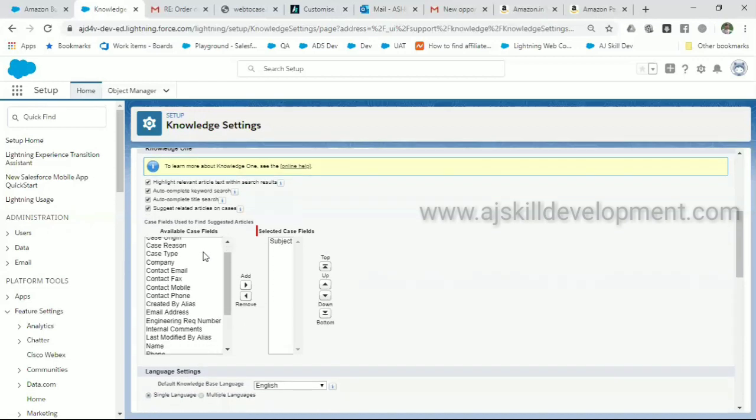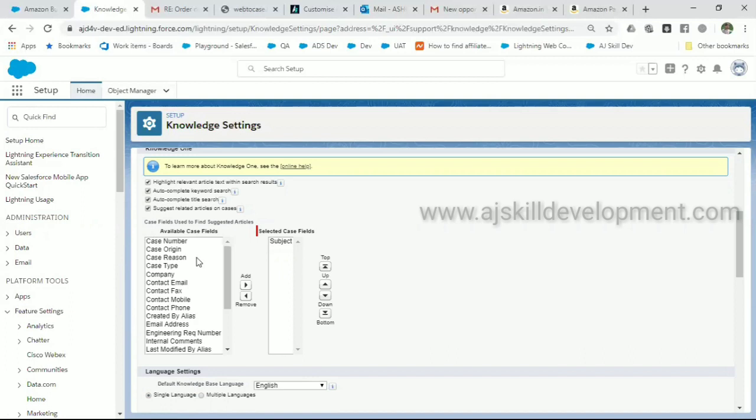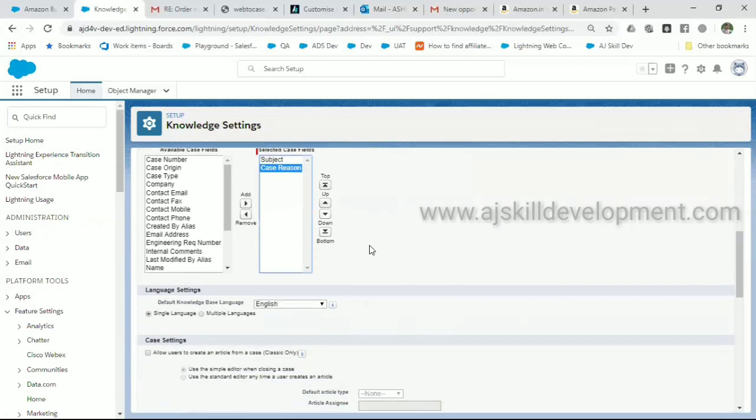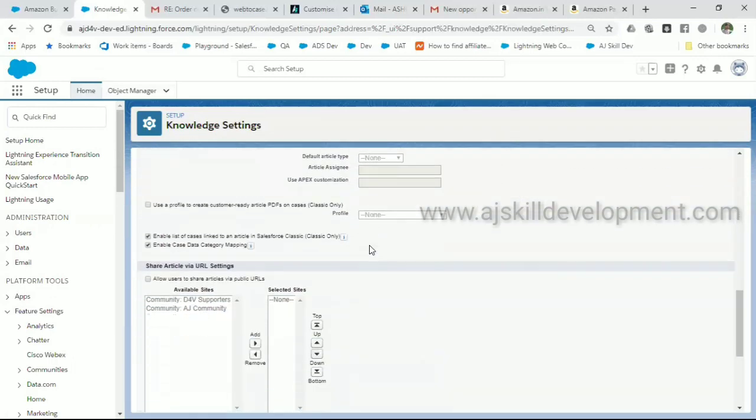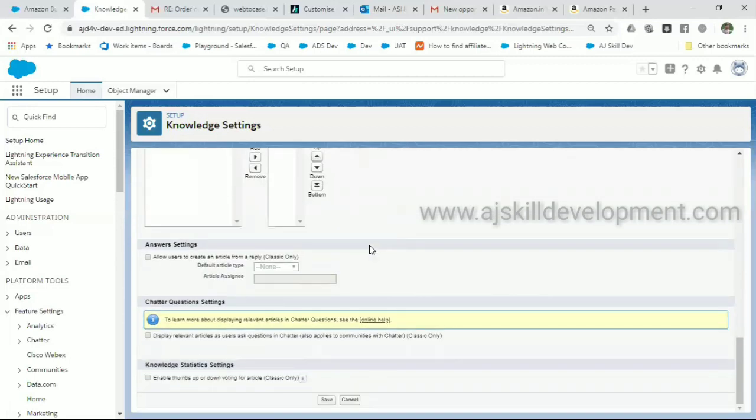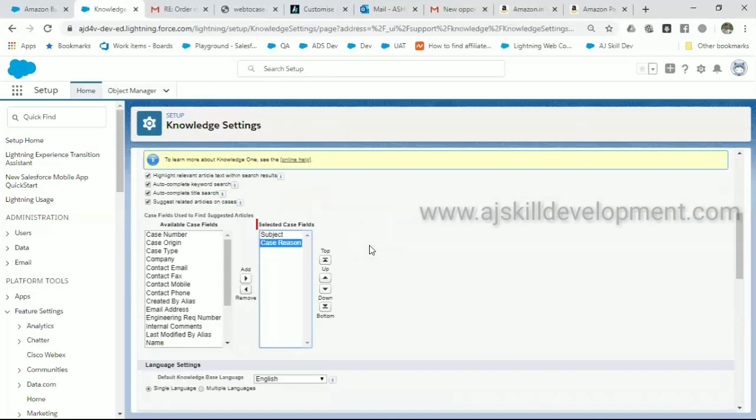And maybe you can put the field here. In my case, I just put the subject. Suppose a case is received with a subject like Amazon Business or Amazon Prime, immediately whatever knowledge article I have will pop up. Similarly, if you want to go with the case reasons, you can select. This helps give suggested articles based on the data you receive from the case. Just keep this as it is and save the record.